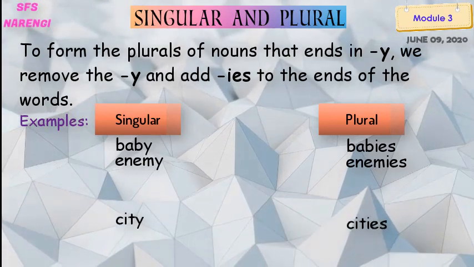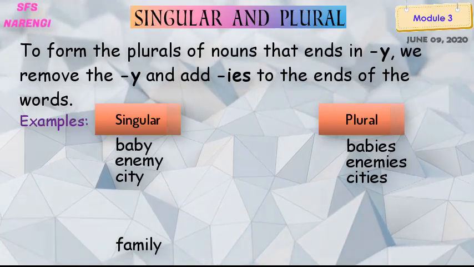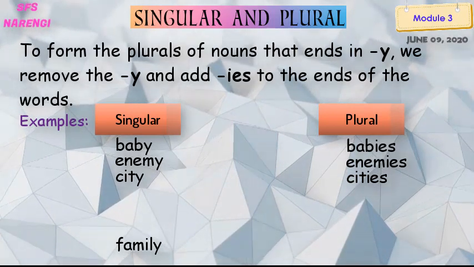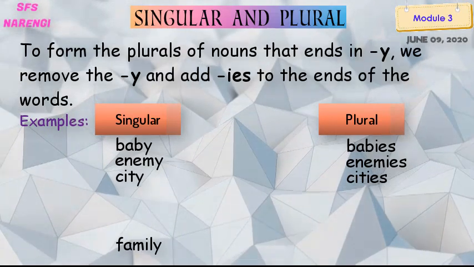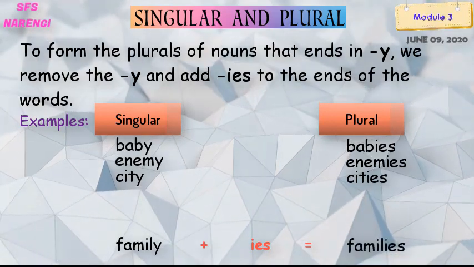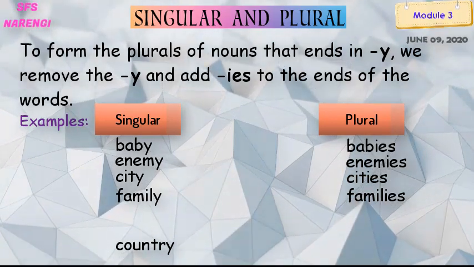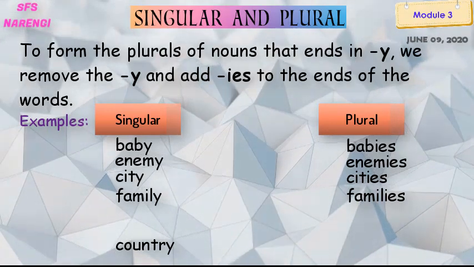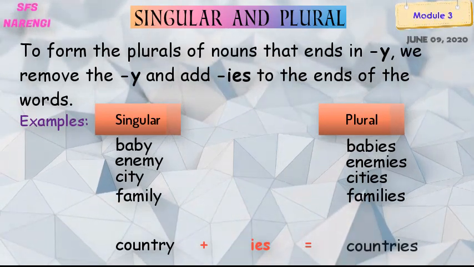Got it? So the next, the third one, is family, F-A-M-I-L-Y. Family. Right? So what do we have to do again? Can you tell me that? Remove the Y, add I-E-S. Families. Fourth is country, C-O-U-N-T-R-Y. Country. Right? Remove the Y, add I-E-S. Countries.